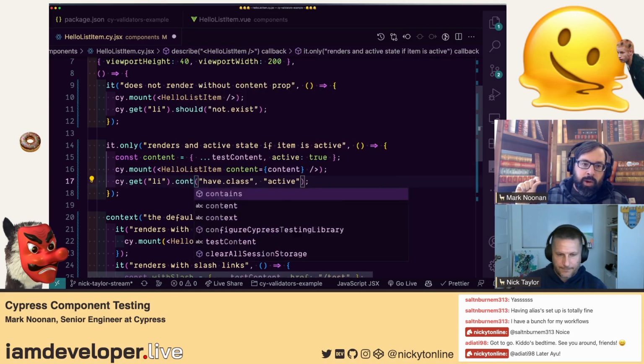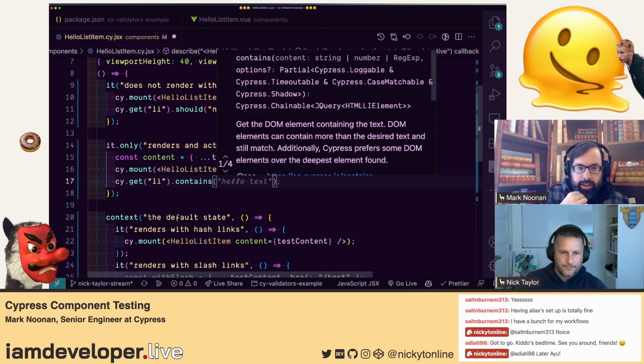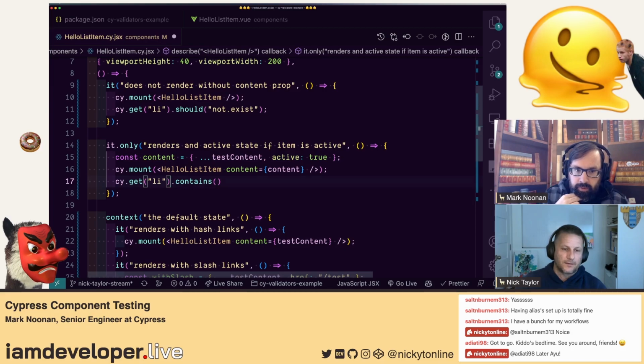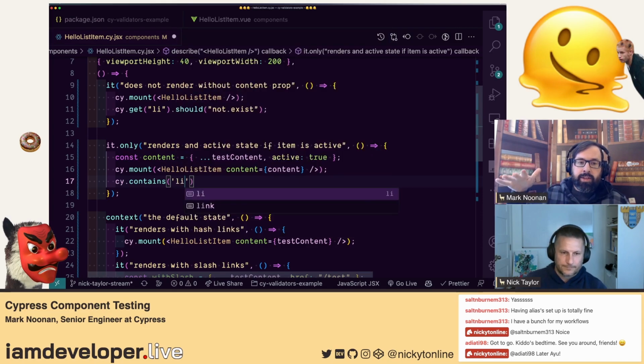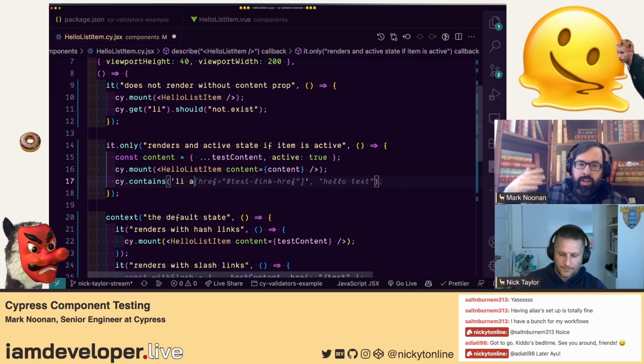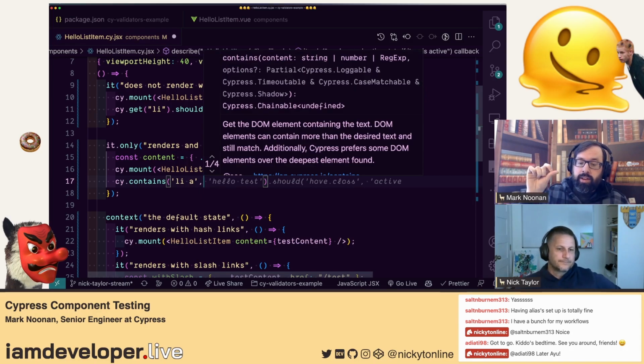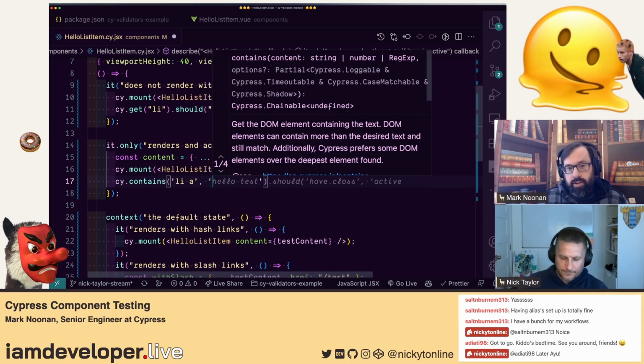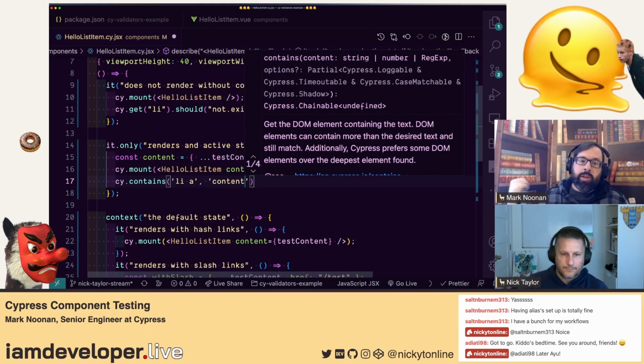And I'll show you why this is my favorite thing. We can get rid of the get completely as well. Oh, cy.contains directly. Yeah, because it can take two parameters. So your first argument could be li space a. This is like my initial accessibility thing: I want this text to be in a link in a list item. Those are the parts that I care about as a developer who wrote this thing. So I want to make sure that those are there. And then the second thing is the text that it should contain, which can be from your test content. You can literally type it in, or you can pull that.